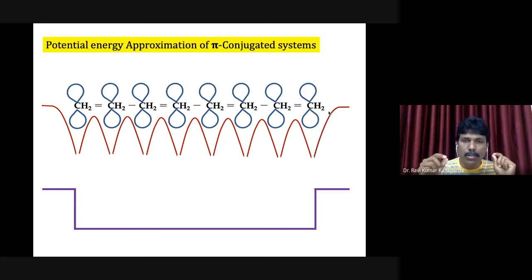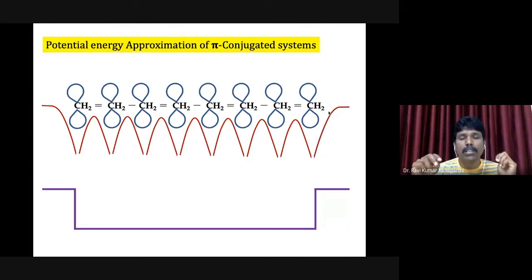Okay, so the problem we are going to discuss is the particle in a one-dimensional box. There is no exact physical system that we come across in chemistry or physics, but there are certain molecules in chemistry, the conjugated systems.